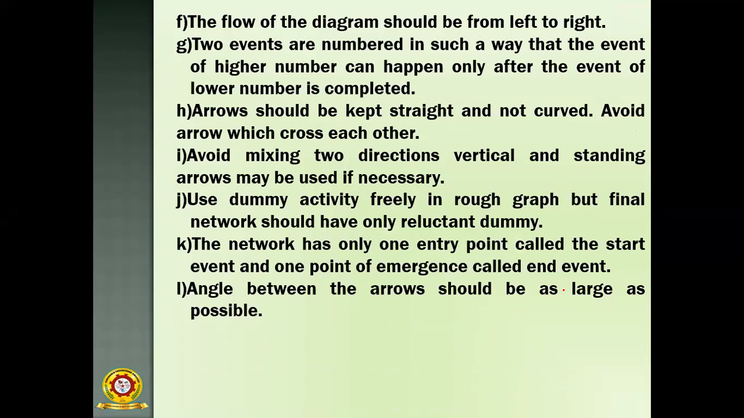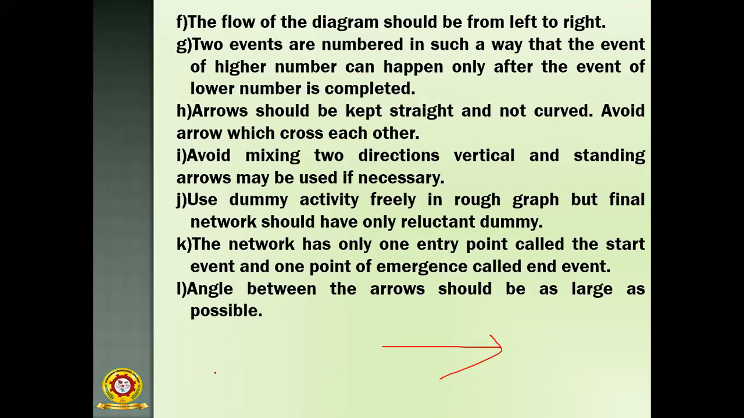The flow of the diagram should be from left to right. Always the flow of the diagram is from left to right. Then, events are numbered in such a way that an event of a higher number can happen only after the event of a lower number is completed.